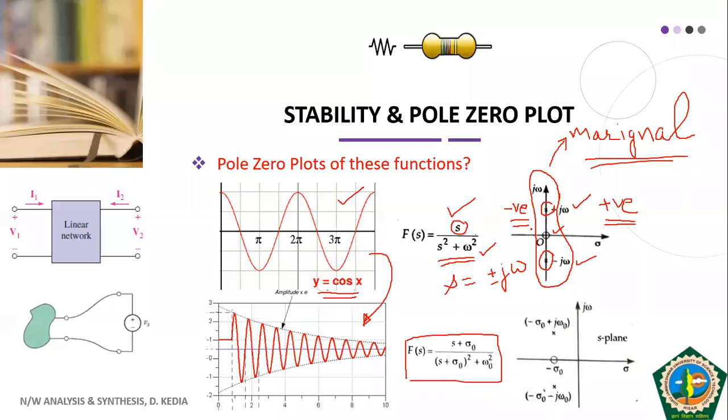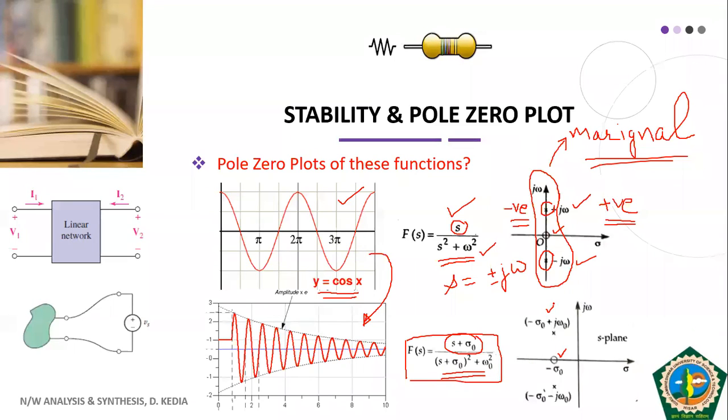If you multiply the above one with e raised to the power minus alpha t, your s will become s plus sigma naught. And if you plot this on your S plane, what do you get? You have a zero at s equal to minus sigma naught, this one, and you have now two complex roots.